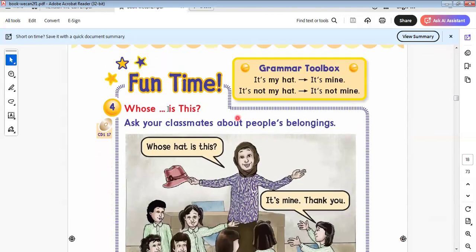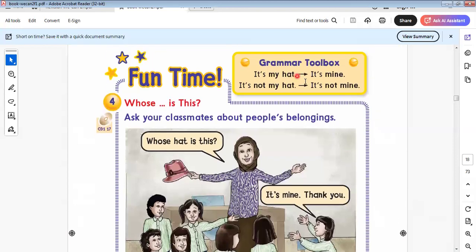Let's go to another one. Here is the fun time. In this part we look at contractions, or abbreviations. We say it is, written like this. We say it is not, but we hear it's not.